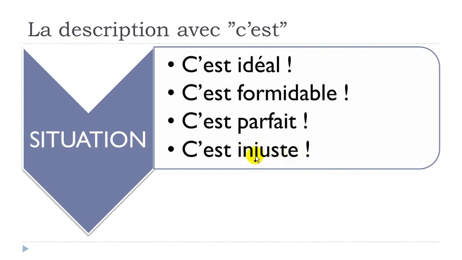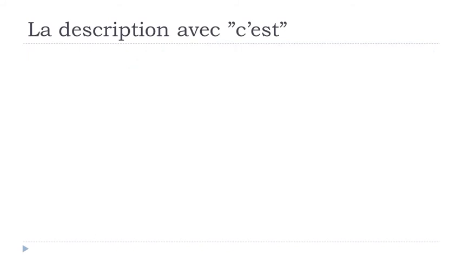Injuste, the opposite of juste, and it's not fair, unfair. So c'est idéal, c'est formidable, c'est parfait, c'est injuste. Same thing here, okay? Remember that all these adjectives are at the masculine form. Okay, let's continue now and see.